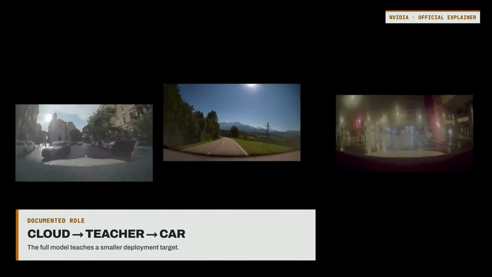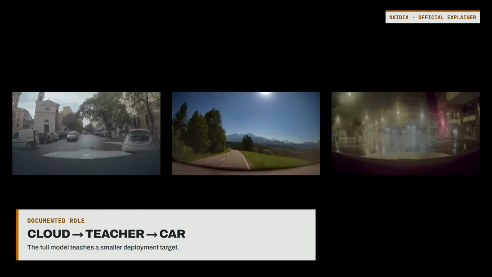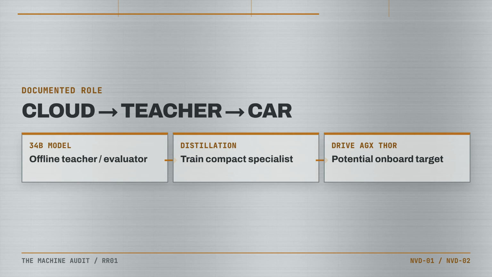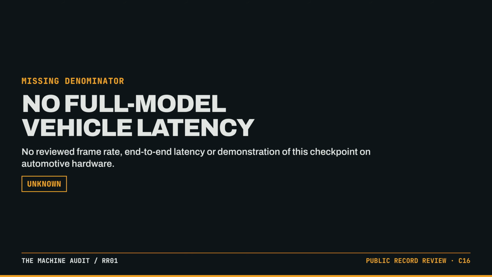Its technical blog describes Alpamayo 2 Super as an offline policy teacher, an evaluator, and a data engine. It then says smaller models can be distilled from it to run inside a vehicle on Drive AGX Thor. That wording is important. The released 34 billion parameter model is the teacher. The compact onboard driving model is a later product of the development process. The public record we reviewed does not provide a full model frame rate, end-to-end vehicle latency, or a demonstration of this checkpoint running on automotive hardware.